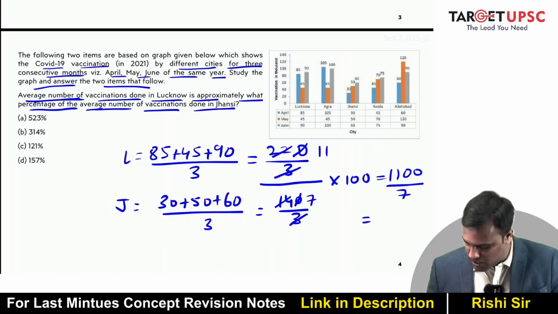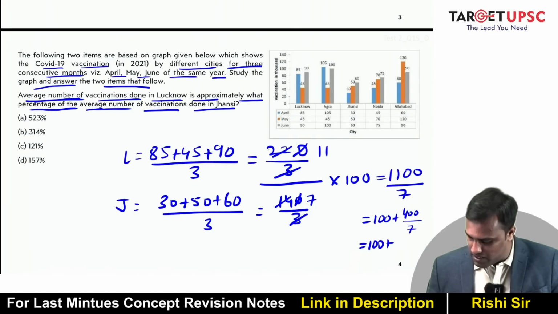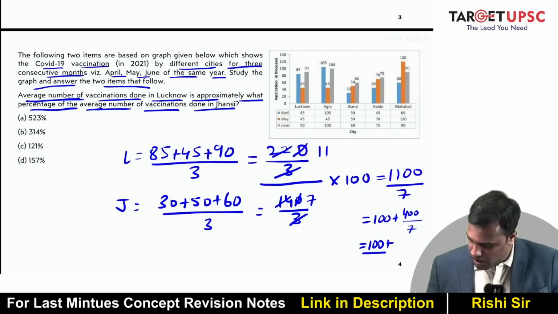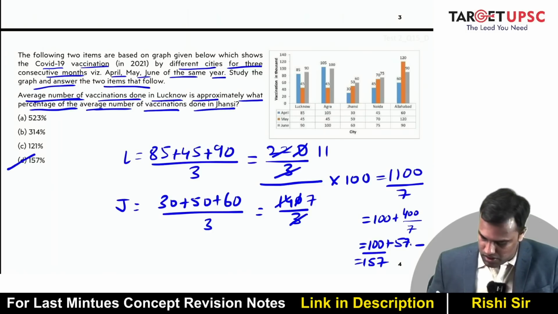Now what is 11 by 7? 11 by 7 is basically 100 plus 400 by 7. So my answer is definitely more than 100. So all these answers are more than 100. 4 by 7 is nothing but 57%. So this is basically 57 point something. So my answer has to be 157. So D is your answer in this case.